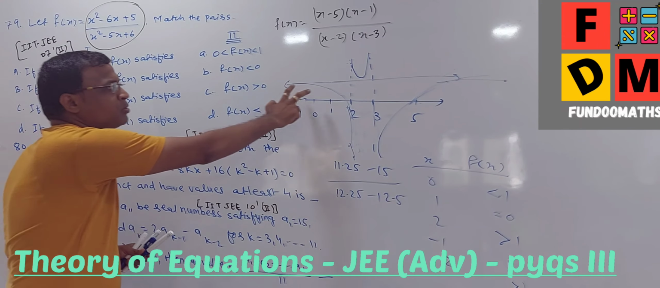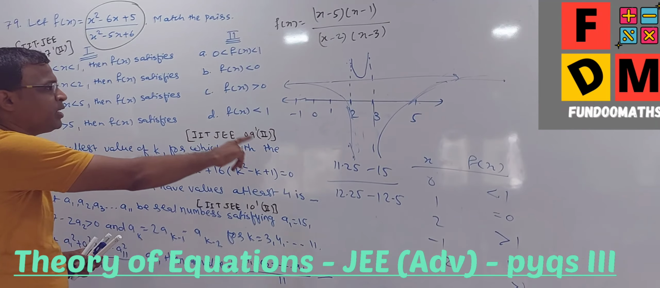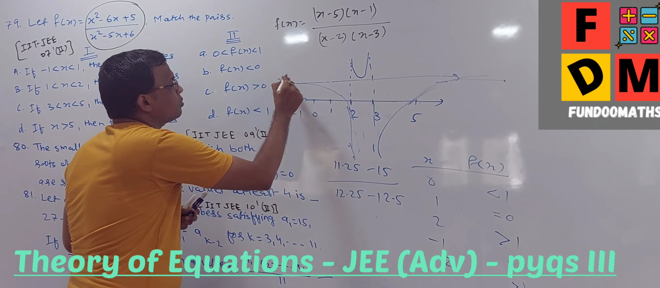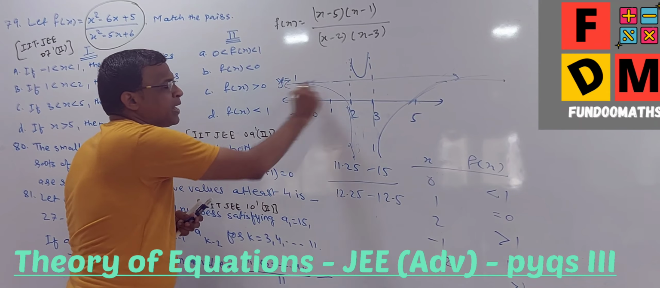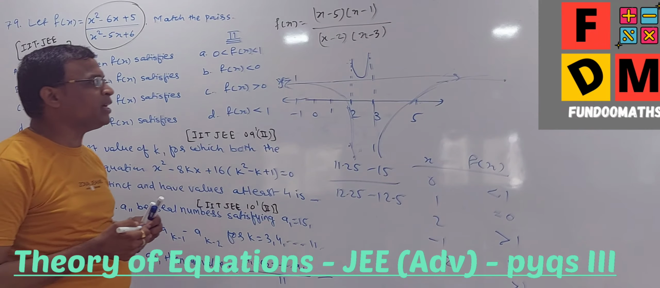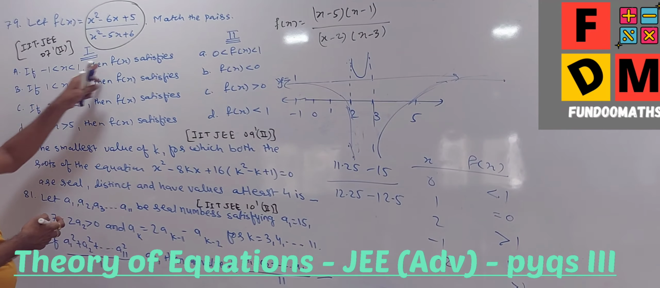f of x is positive, yes, so C is also correct, and f of x is less than 1. This is the line f of x is equal to 1, so obviously this is also correct. So that means A, C and D. All the three are correct. So A, C and D.